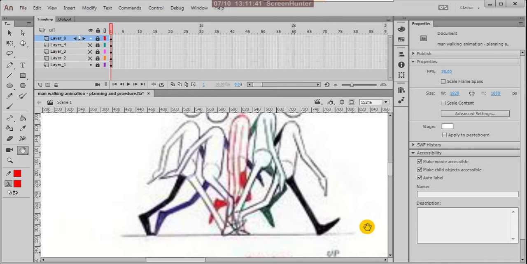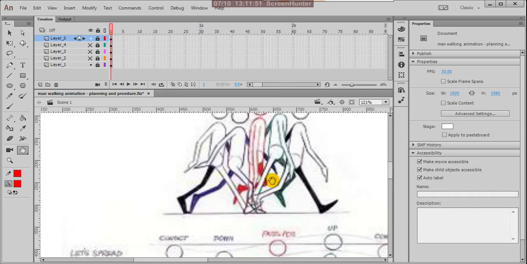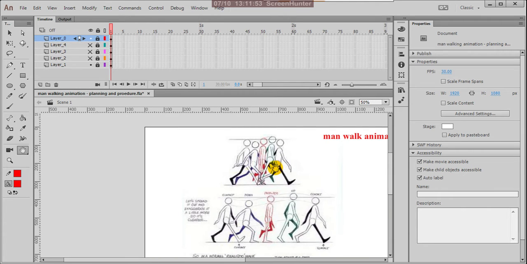Then it connects to the first pose, which is the remaining half cycle. A half cycle and a half cycle make a full cycle, the complete walk cycle.